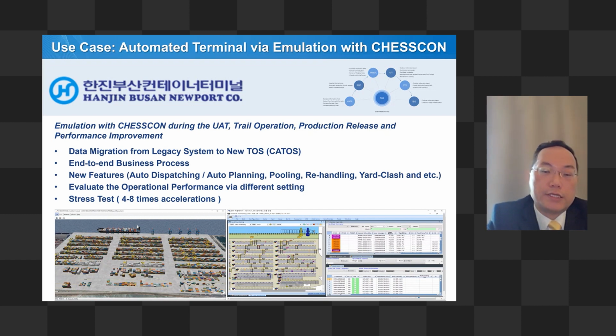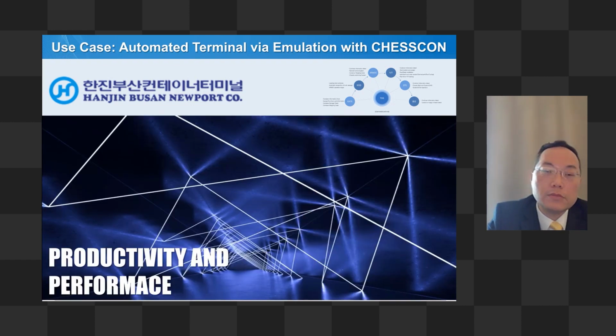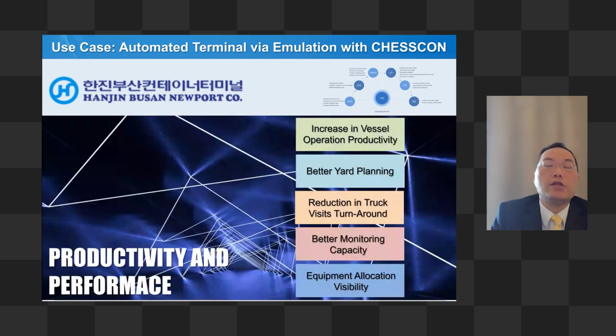If you can see here, with that kind of simulation or animation, they help their terminal daily operation improve vessel productivity, and we get a better yard plan, at least also based on the inbound booking. With all that information they try to reduce external trucks' turnaround time, or even internal trucks' turnaround time as well.